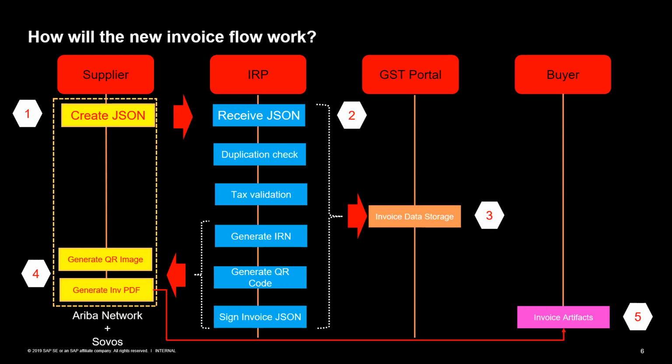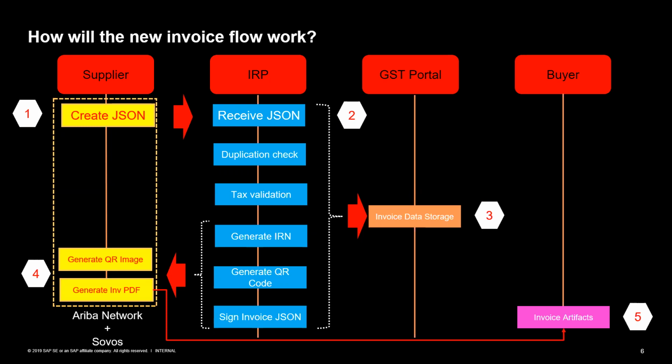Somehow Ariba will be linked with this new portal. Right. We have tied up for almost every country. We have tied up with Sovos, which is the service provider, and this service provider uses a GSP which is approved, called IRIS, and IRIS integrates with the IRP. So if your question is about that, yes, from Ariba Network you simply submit that invoice, and the invoice will be submitted to the IRP, to the GST portal, and all of those activities will happen in the background.